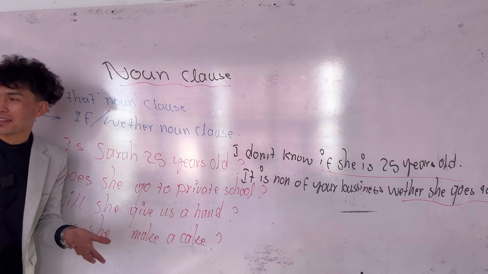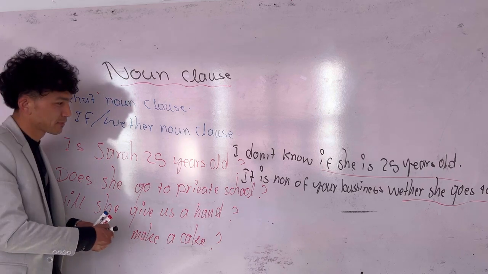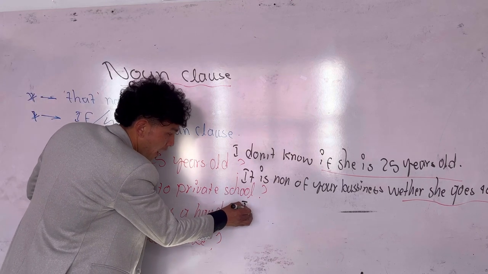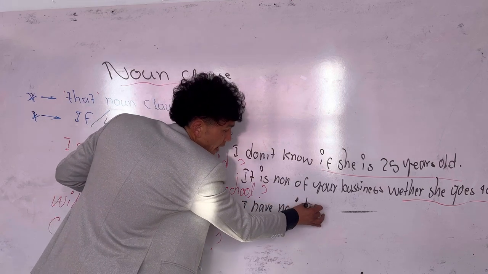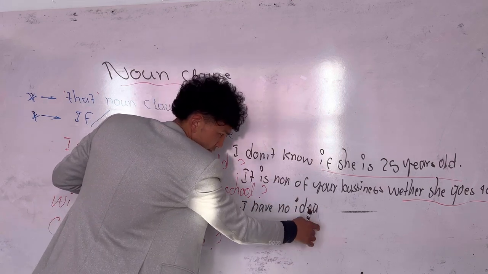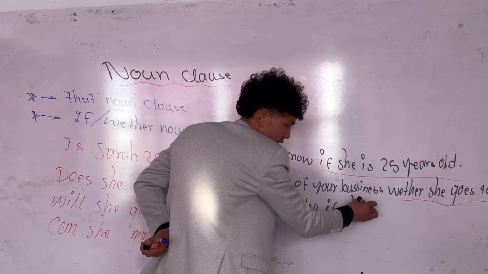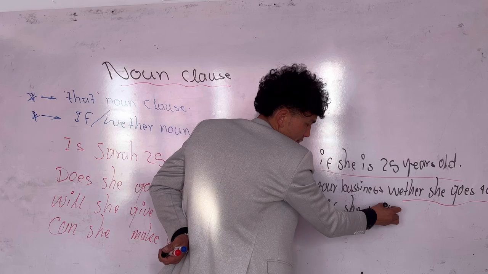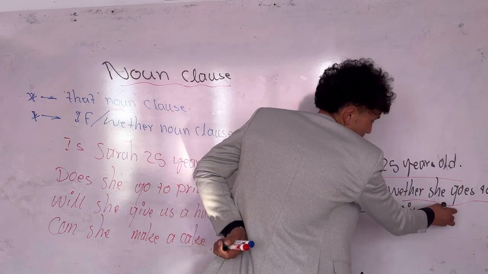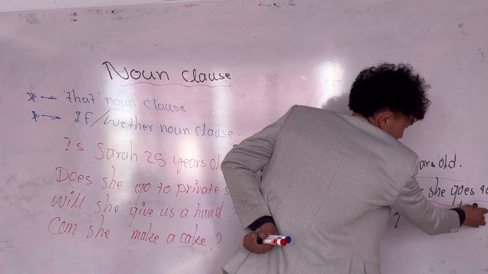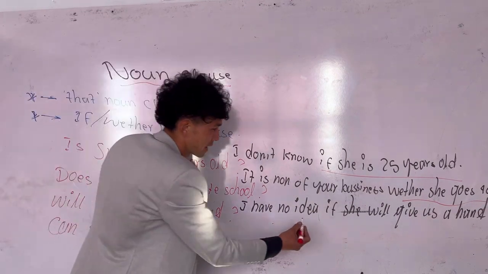And what about this one? Will she give us a hand? I have no idea. I've no idea, correct? If or whether she will give us a hand. Very well. That is all. Okay, noun class.